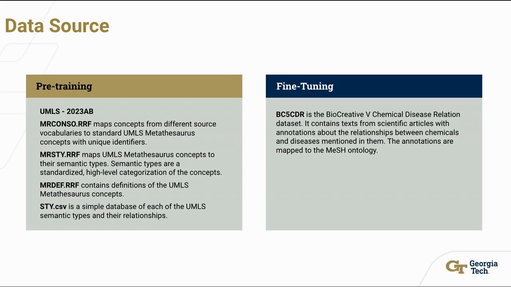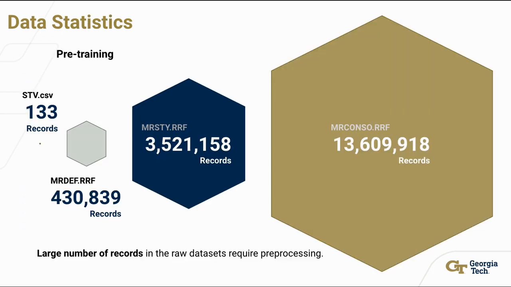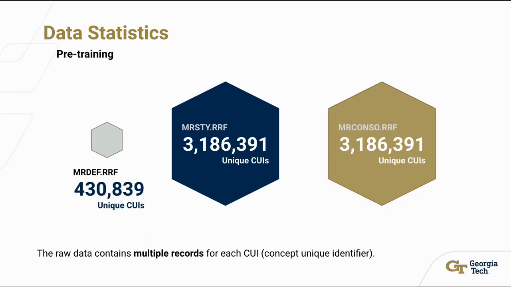Our data for the pre-training step was UMLS, specifically related to semantic types, definitions, and synonyms. For fine-tuning, our data was BC5CDR, which is a database of medical texts that have been annotated for mentions of medical concepts. Here are the total records for the input data for the pre-training, and here are the number of unique CUIs in that data.